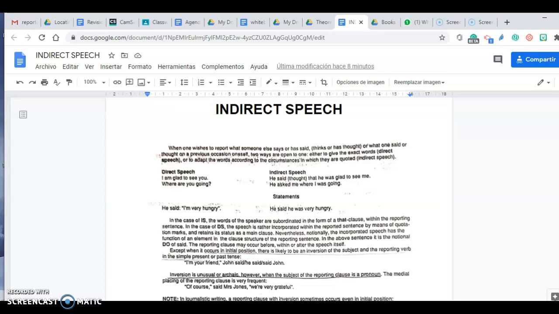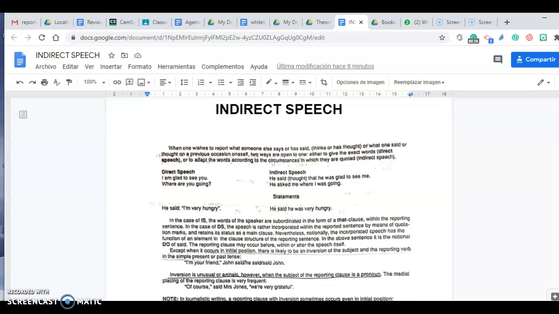And so here we've got direct speech. "I am glad to see you." The indirect speech is: he said or he thought that he was glad to see me. So here there were some changes. He said, the reporting verb is in the past tense, and I became he, am, or the present became past. So these are the changes that took place here.